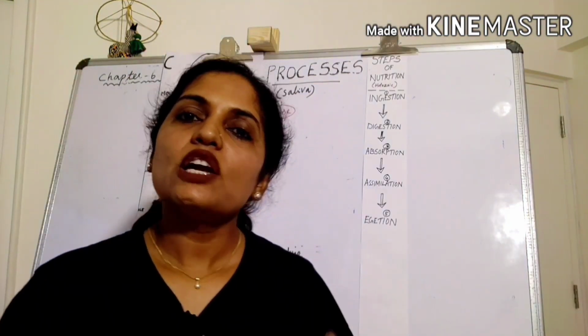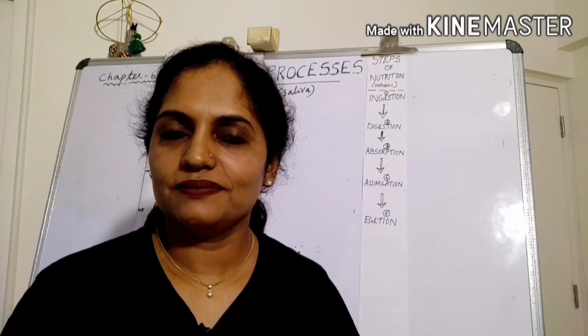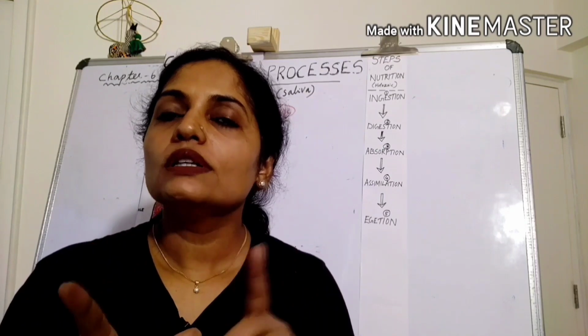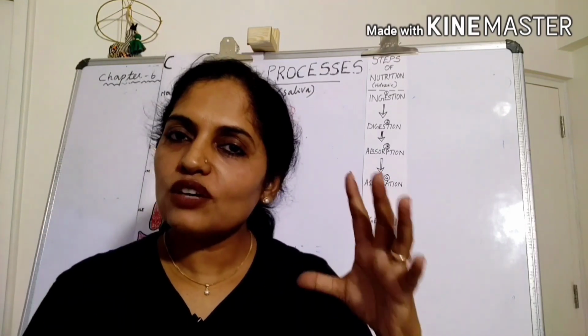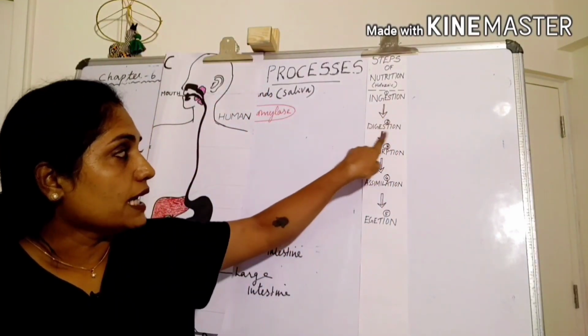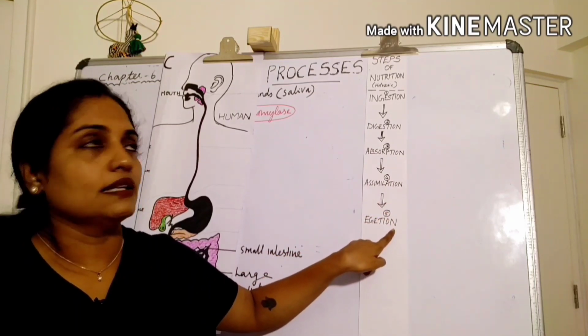Here we can see 5 distinct steps in the process of nutrition. Which are they? Because the human being follows which mode of nutrition? Holozoic mode of nutrition. Which are the 5 distinct steps in that? Ingestion, digestion, absorption, assimilation and egestion.